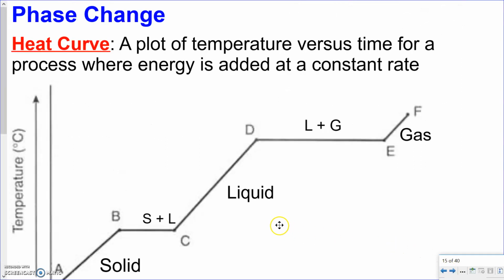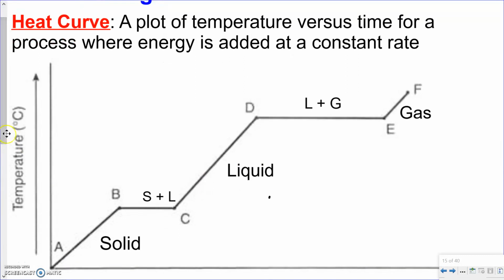Okay, from there, we go into phase changes, specifically something called a heating curve. I don't believe this is something we talked about last year at all, so it's something I want to talk about now. What I want you to do is notice a couple different things. First off, a heating curve is showing the transition of temperature and energy. Energy is here on our x-axis.